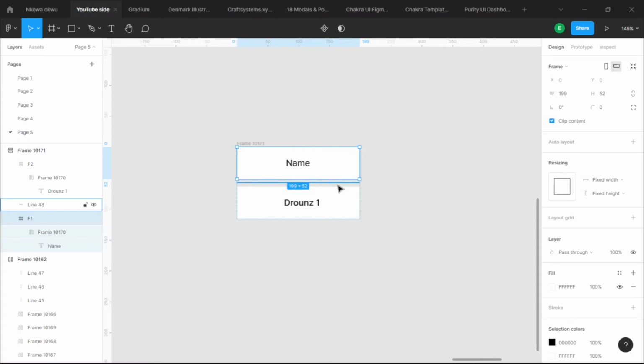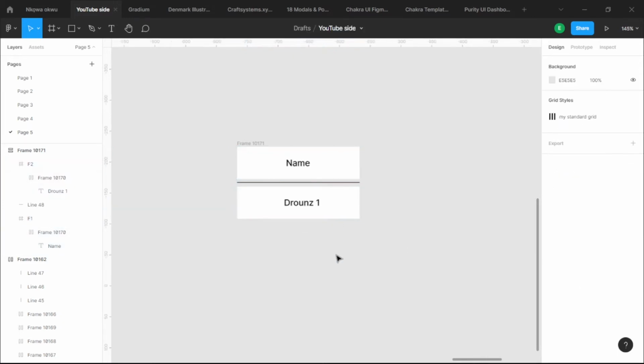You are basically turning that element into water by width or by height. When you use fill container, you are basically saying become water by width. Fill whatever container that you are inside. Now, for this frame, that's F1, which is not a fill container, yet is a fixed width. If you look at the right hand side, you can see it's a fixed width. That means it's stable, it's not moving. While for drones also is a fixed width, and that makes up the container itself.